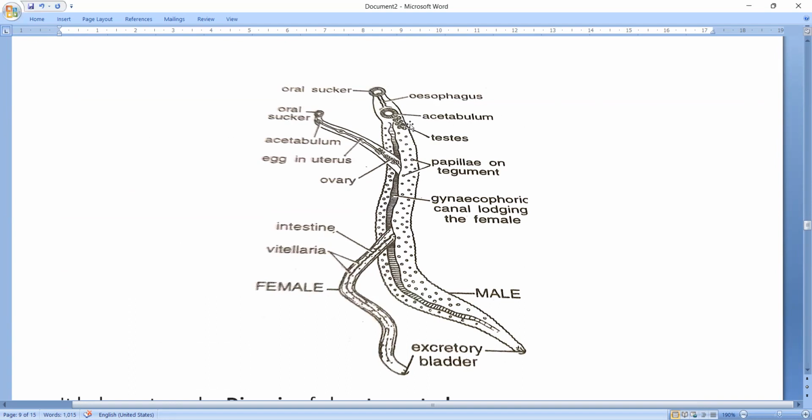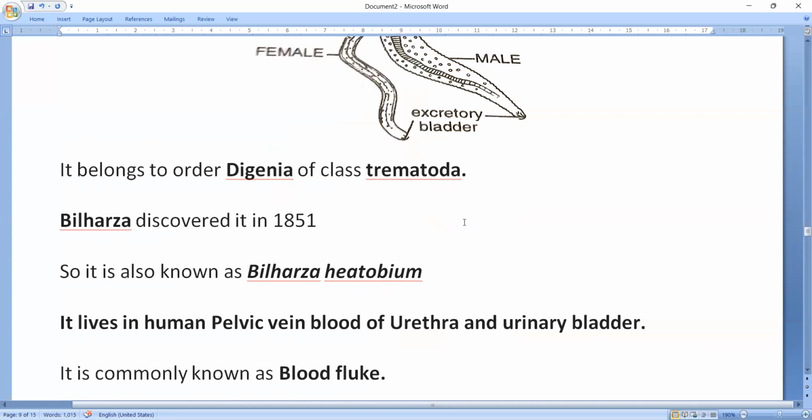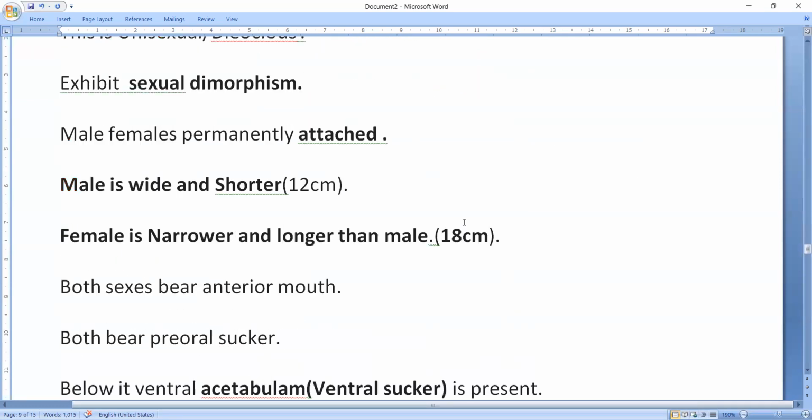You can see here 5 testes in the male, and it appears to have rough edges, which are small spines, and this longitudinal groove is the gynecophoric canal of the male, in which the female lies. So this is the female, the same. Here is the single ovary. So they are permanently attached, except after copulation, when they leave.